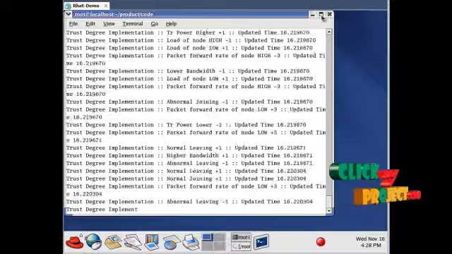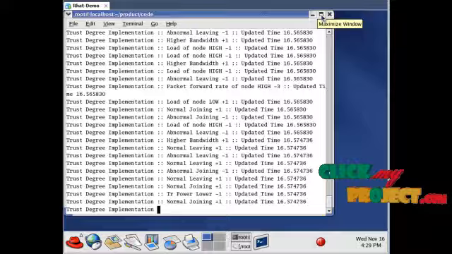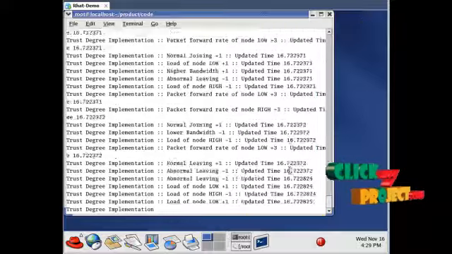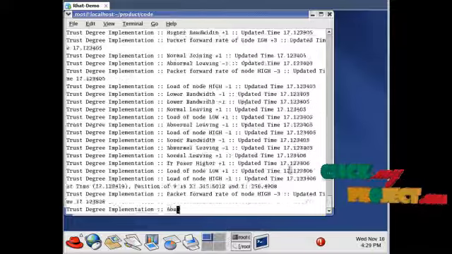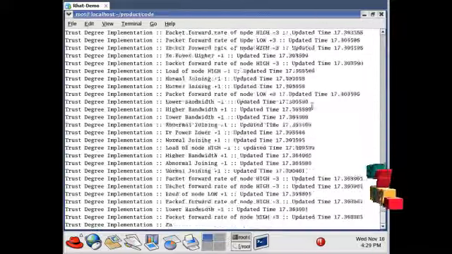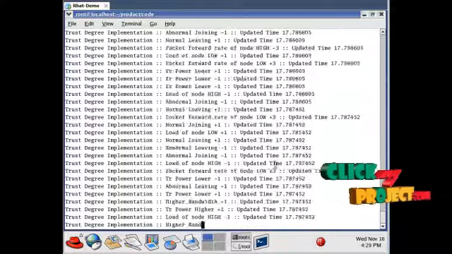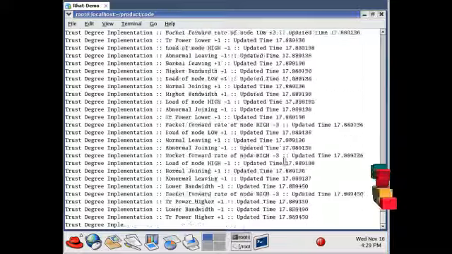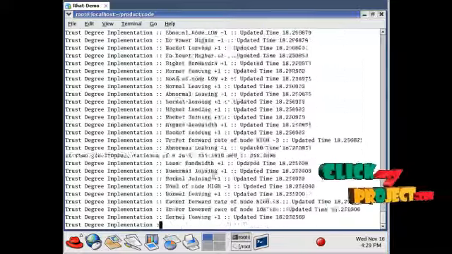When it finishes, it will display a window called the NAM window. Now it is at 16 seconds. It will finish at 20 seconds. Now it is at 17 seconds. This shows all the information about the nodes, that is abnormal leaving, transmission power high, low, higher bandwidth.